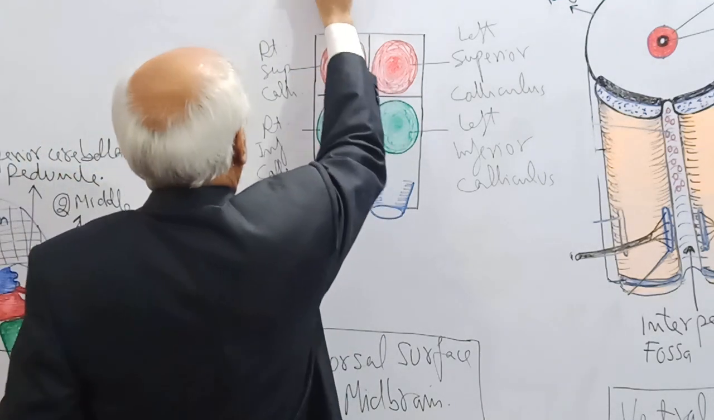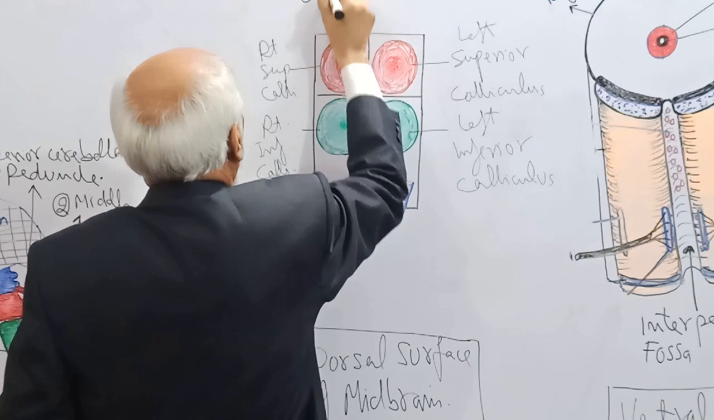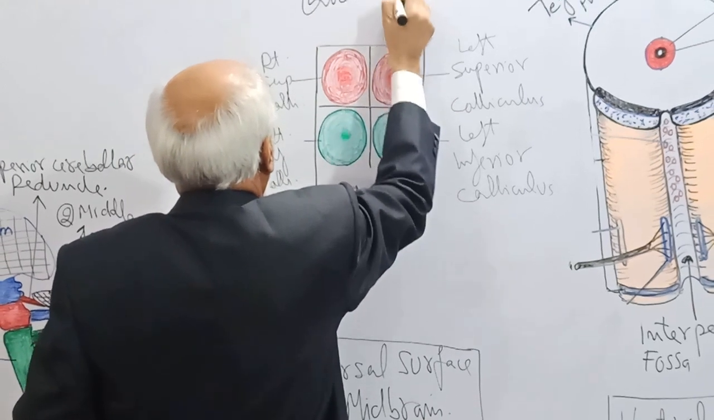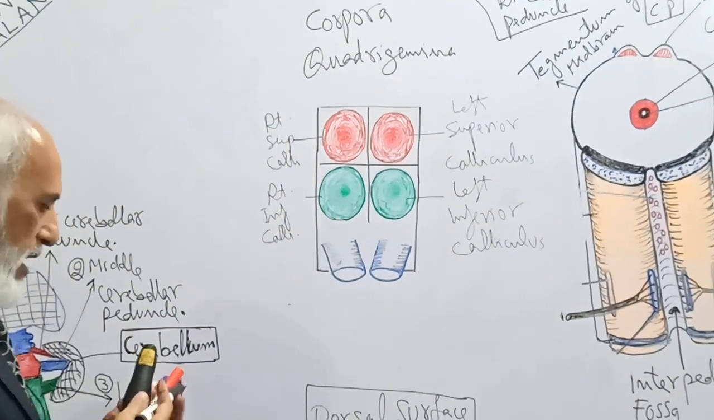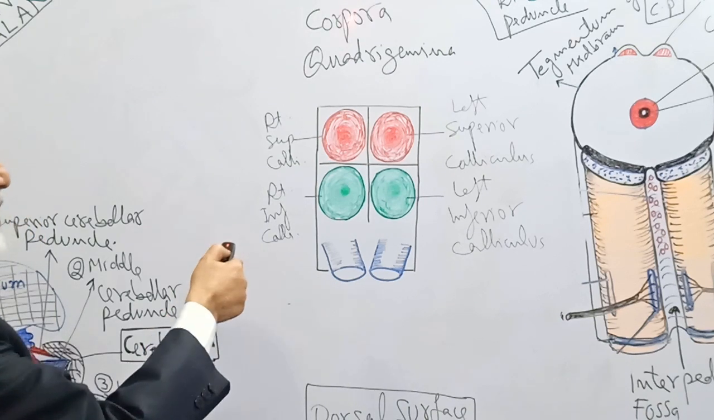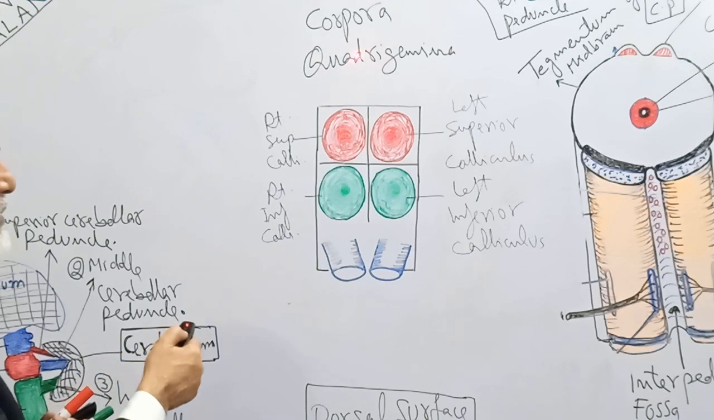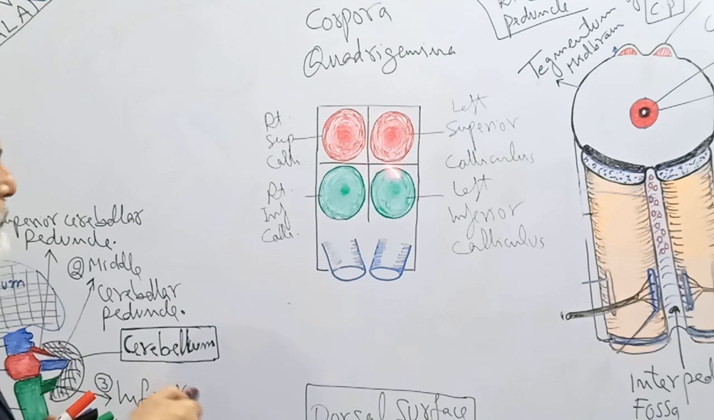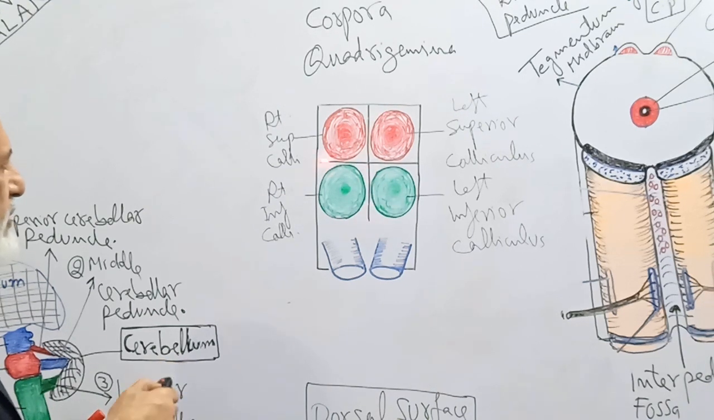Collectively, these are known as corpora quadrigemina. Corpus means body, and quadri means four: four bodies, two superior and two inferior colliculi, collectively known as the corpora quadrigemina. Now these swellings called colliculi are separated from each other by sulci.